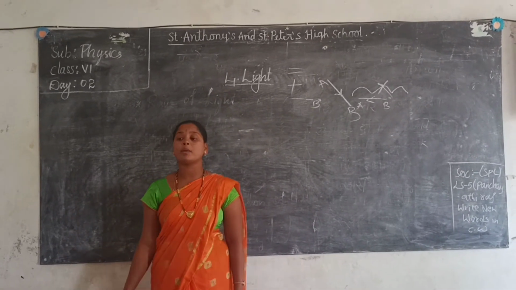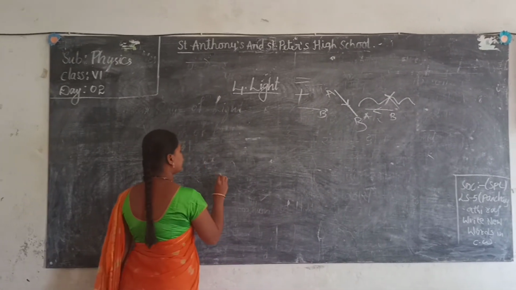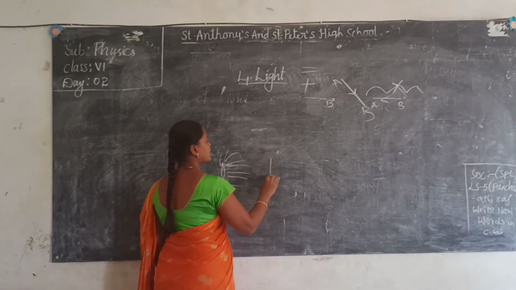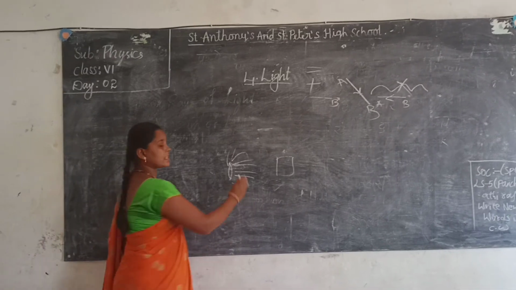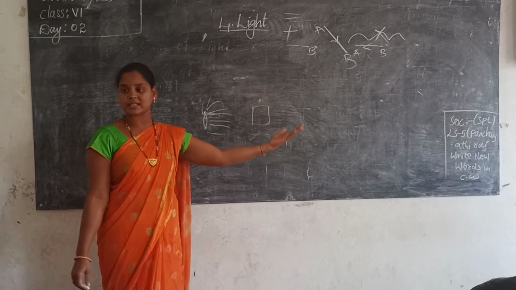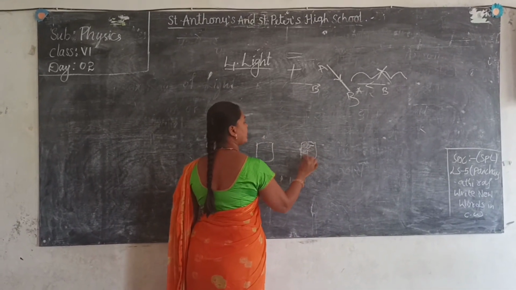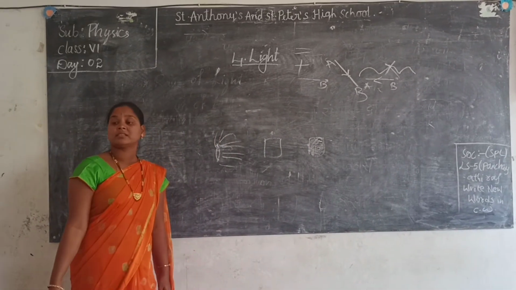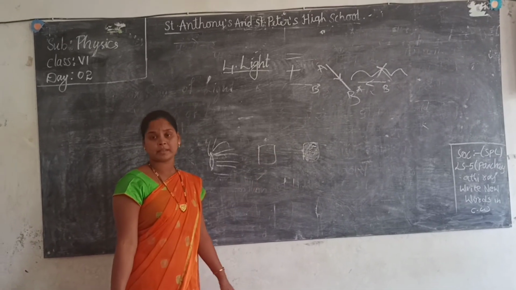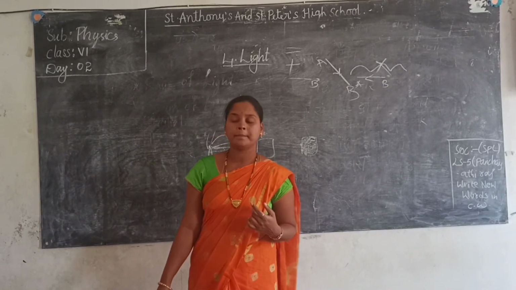The dark region formed by the opaque object. Yes? If the light is here, if you place a book here, what happens? Light rays are passing here. In between you place a book, what happens there? Light rays cannot pass. Instead of that, what happens here? The shadow of the book is formed. Okay. The dark area formed by an opaque object is called a shadow. Clear everyone? To form a shadow, what are the things we need?